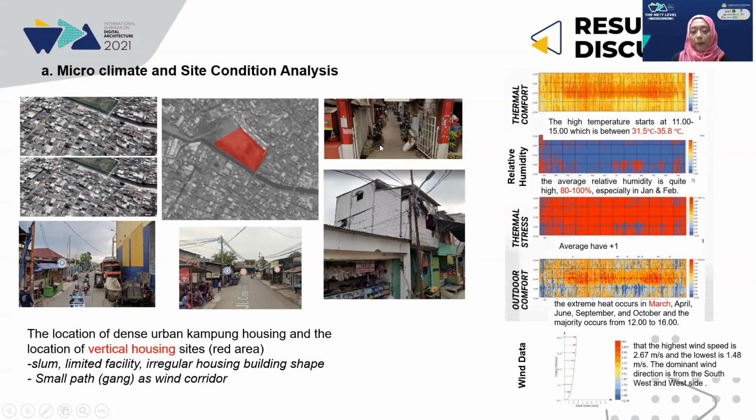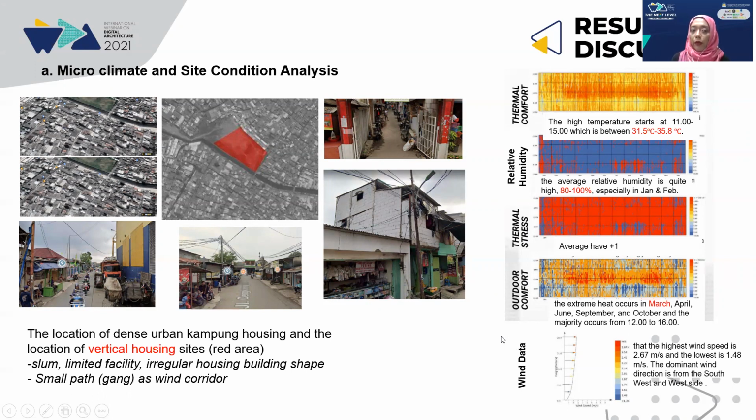We can see the small paths, or gang, which can encourage a wind corridor. And from the left side, we can see climate condition, thermal comfort, relative humidity, thermal stress, outdoor comfort, and wind data.